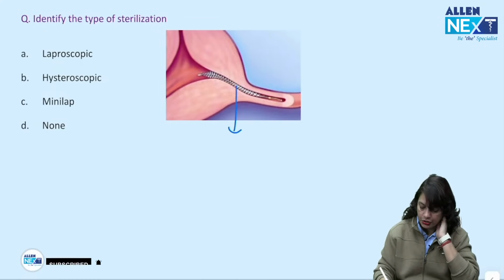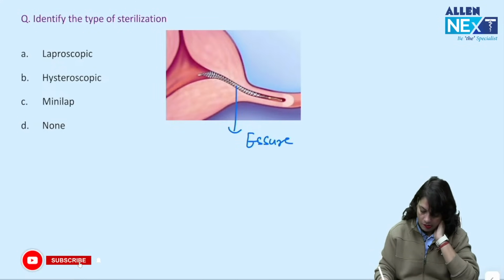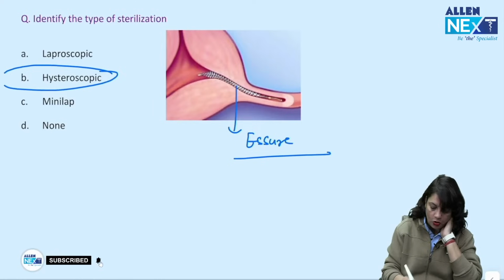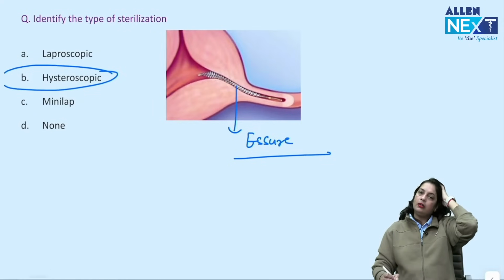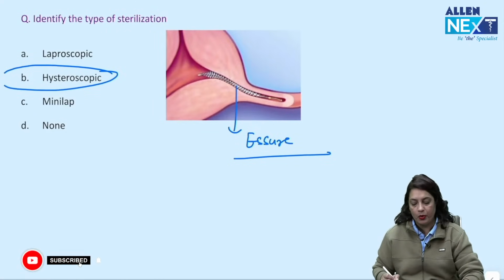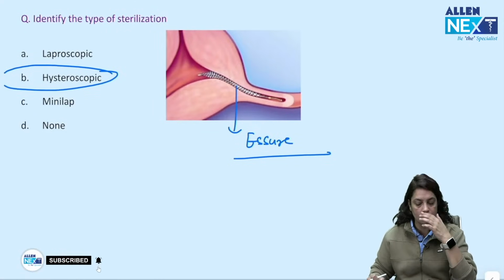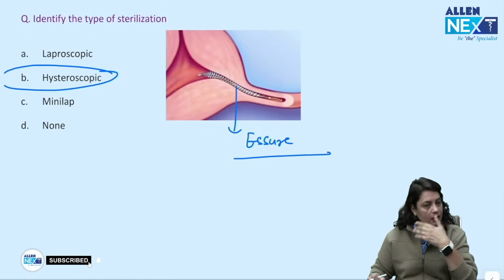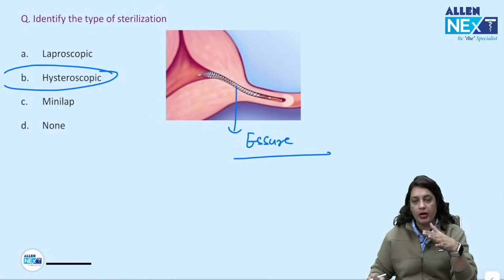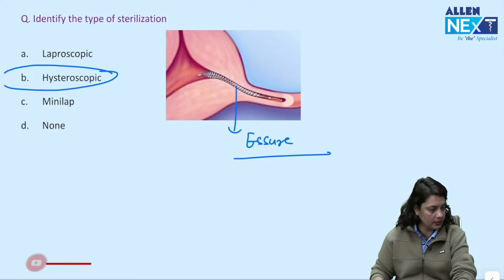This is Essure. This is hysteroscopic sterilization. A metallic coil has been put into the fallopian tube through hysteroscopy. There is epithelialization which takes place in 3 months time. So an additional backup method should be used after this particular type of sterilization method.